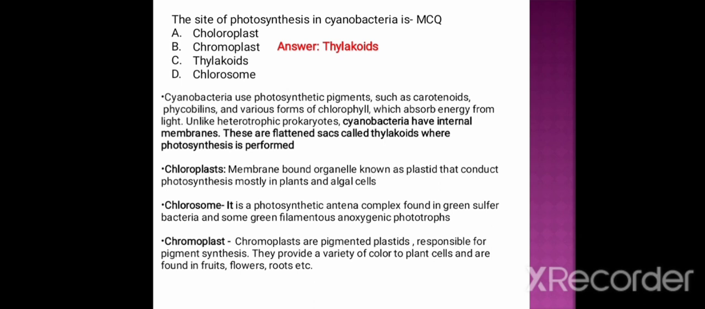The chloroplast is the membrane-bound organelle, also known as plastid, that conducts photosynthesis mostly in plants and algal cells. But chloroplast is not the site of photosynthesis in the case of cyanobacteria. Chlorosome is a photosynthetic antenna complex found in green sulfur bacteria and green filamentous anoxygenic phototrophs, whereas chromoplasts are pigmented plastids, responsible for pigment synthesis. They provide a variety of colors to plant cells and are found in fruits, flowers, roots, etc.